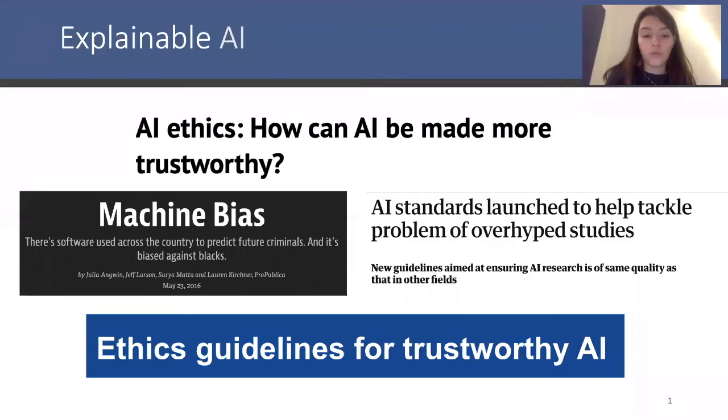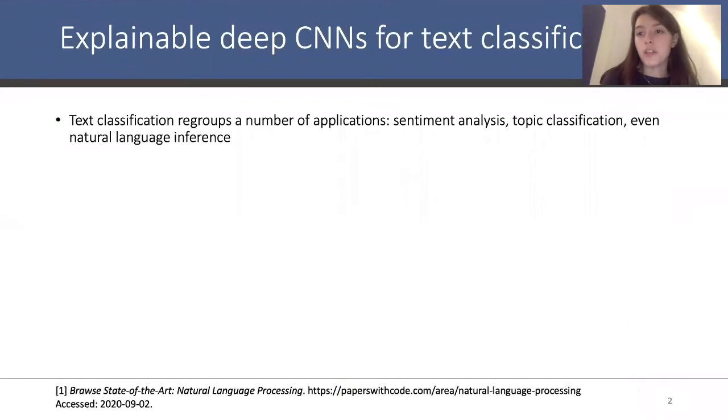And just to provide you with a little bit of context, this project is part of a wider effort in the field of AI to make AI models, including neural networks, which can be considered black box models, more transparent by providing explanations of their output. More specifically, the project focuses on deep CNNs, convolutional neural networks, and more specifically, those that are used for text classification. Now, why this focus?